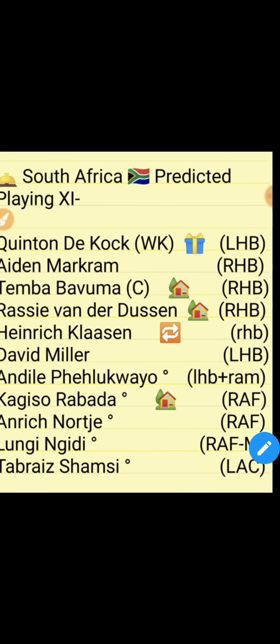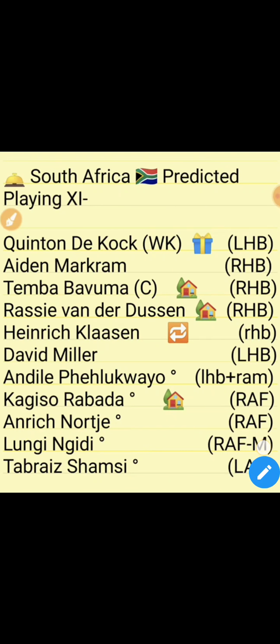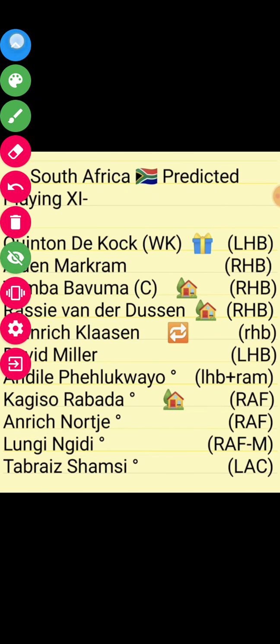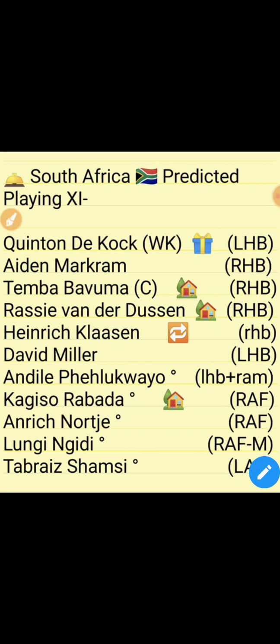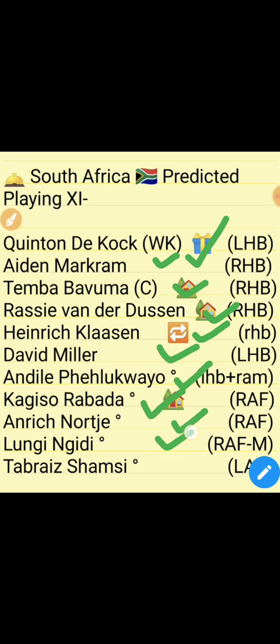Now next we will see the predicted playing 11 of South Africa. So for South Africa, the predicted playing 11 is Quinton de Kock, then Aiden Markram, T. Bavuma, then Rassie van der Dussen, then Heinrich Klaasen, David Miller, Andile Phehlukwayo, Kagiso Rabada, Nortje, Lungi Ngidi and Tabraiz Shamsi. This is the predicted playing 11. I think Heinrich Klaasen can be replaced by any other wicketkeeper. So we will see it after the lineups.